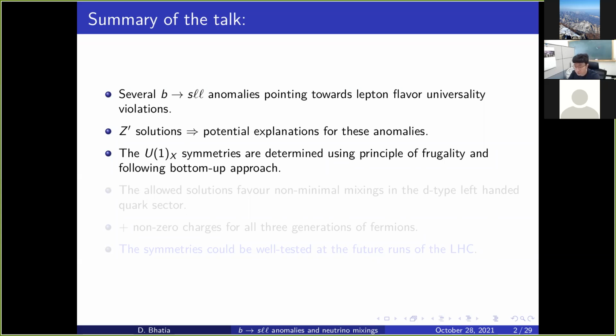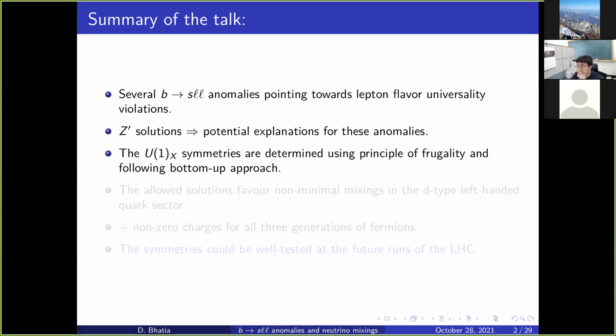By bottom-up, we mean that we don't start with a well-motivated UV symmetry. We start at low scale and then step by step, assuming that we add minimum particles and desire minimality, we find out the charges of the particles.